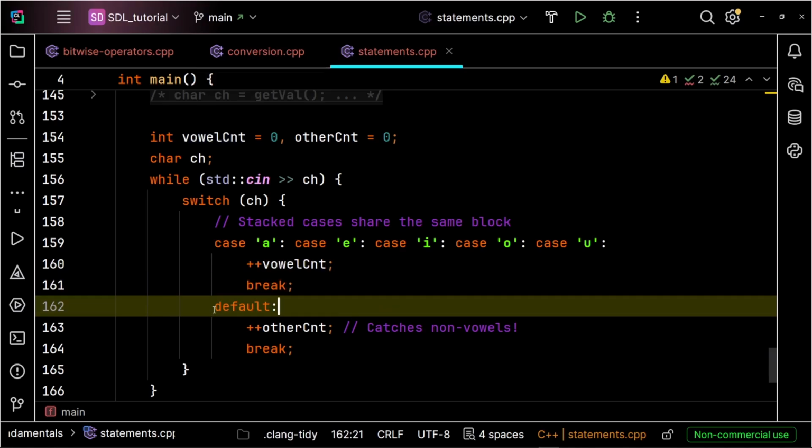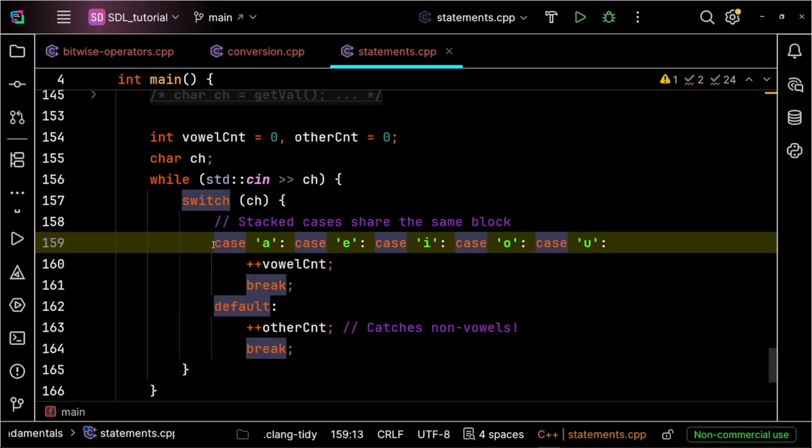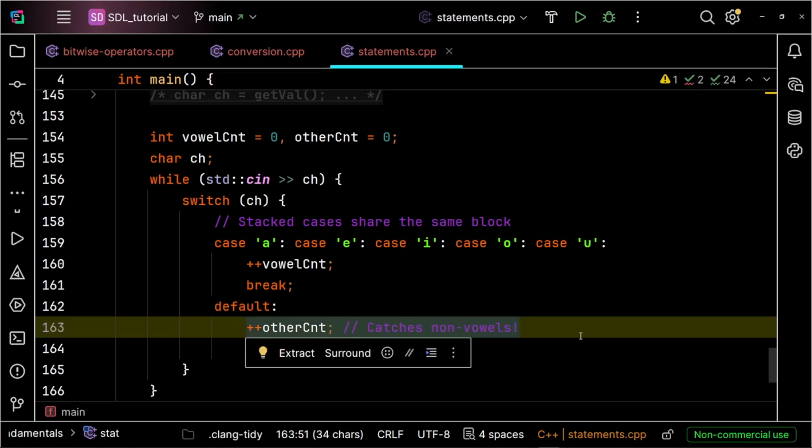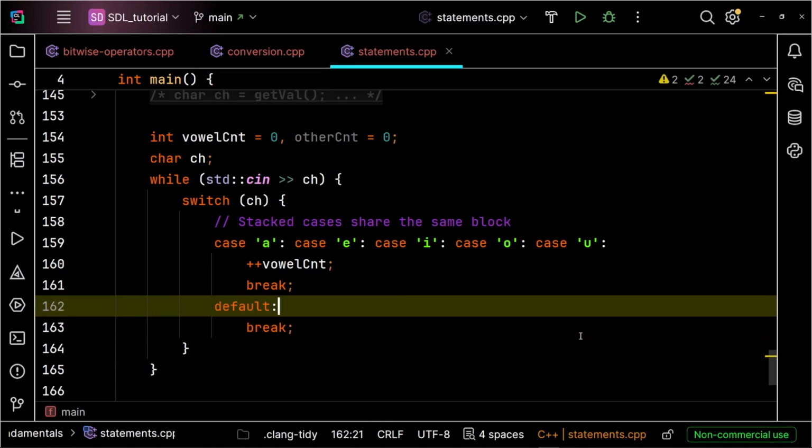And what about non-vowel characters? That's where the default label comes in. If none of these cases match, execution jumps directly to default. And pro tip, always include a default label, even if it's completely empty. Adding default and just break signals to other developers and static analysis tools that you deliberately considered and handled those cases rather than just forgetting them.